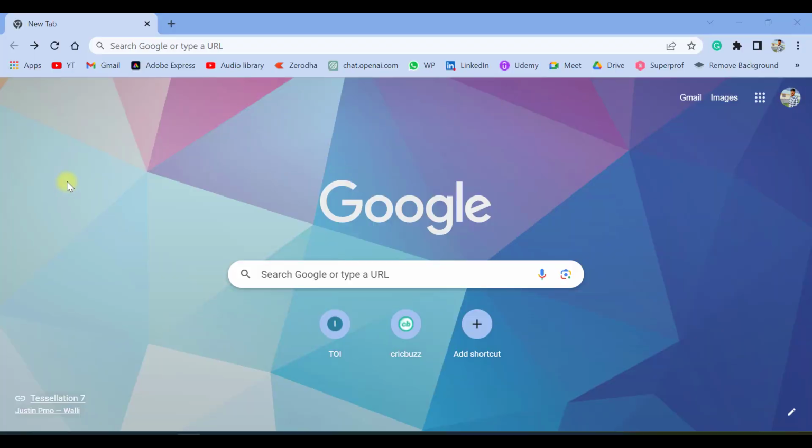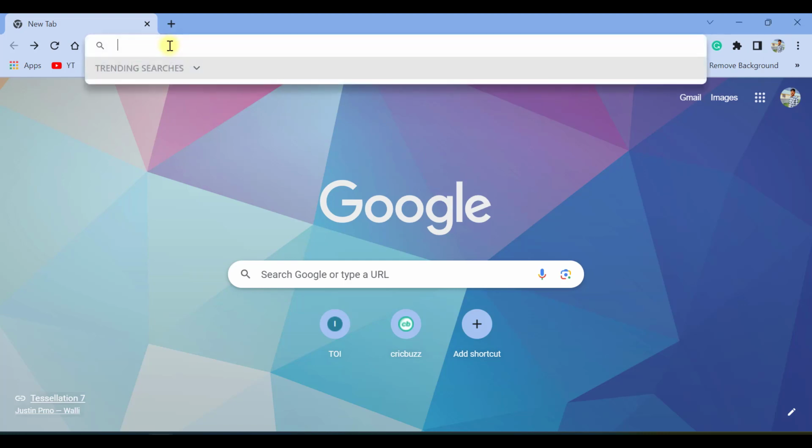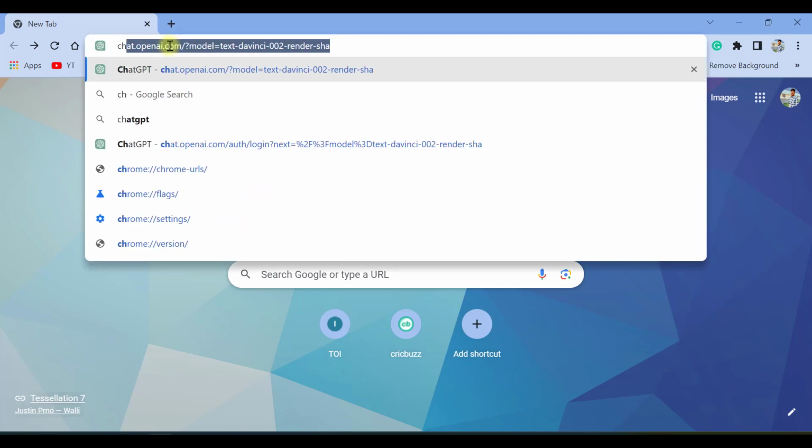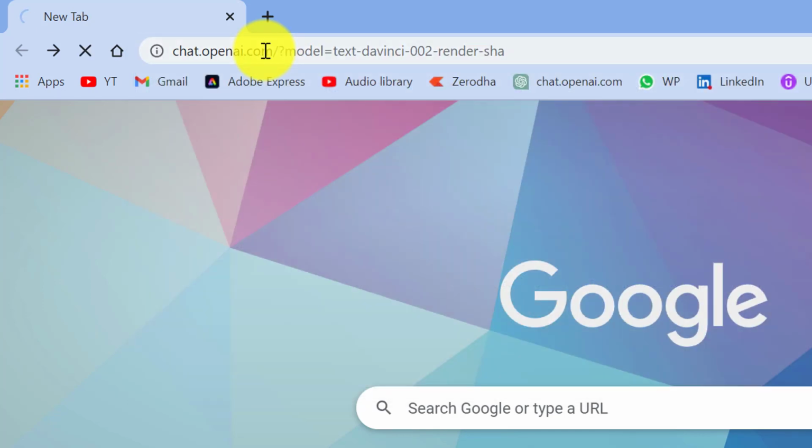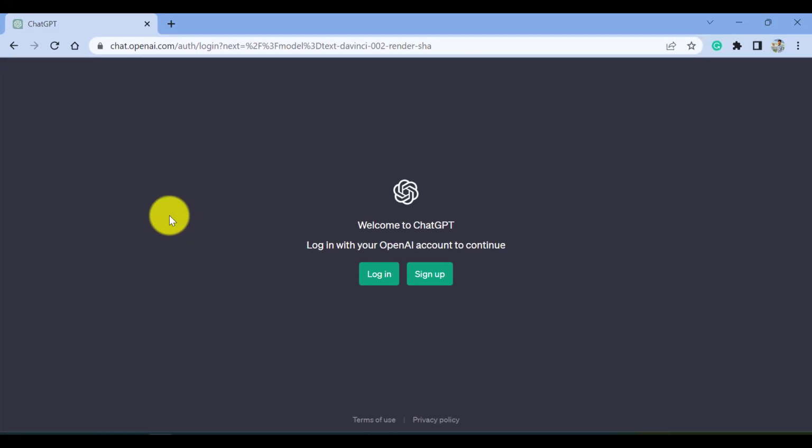So first of all, you need to create an account on ChatGPT. So let's go to this website, chat.openai.com, and by hitting enter, it will land you on this page. If you have already created an account on ChatGPT, then click this login button. Or else, if you haven't created one, then click on this sign up button. For now, let's click on sign up.